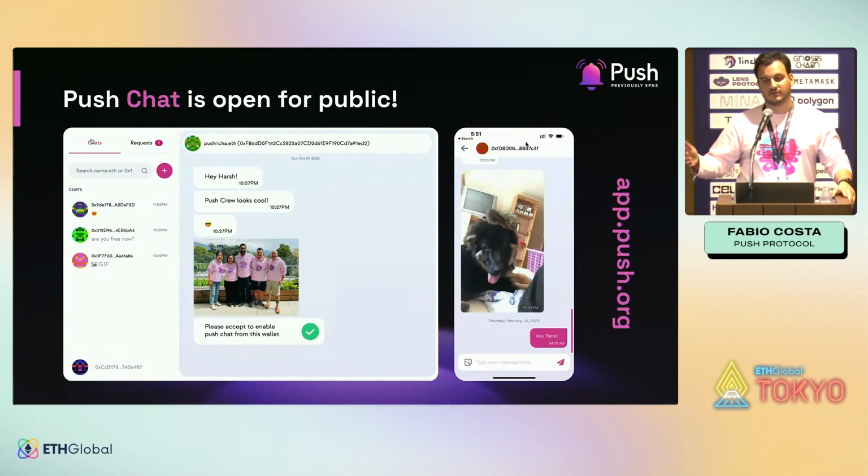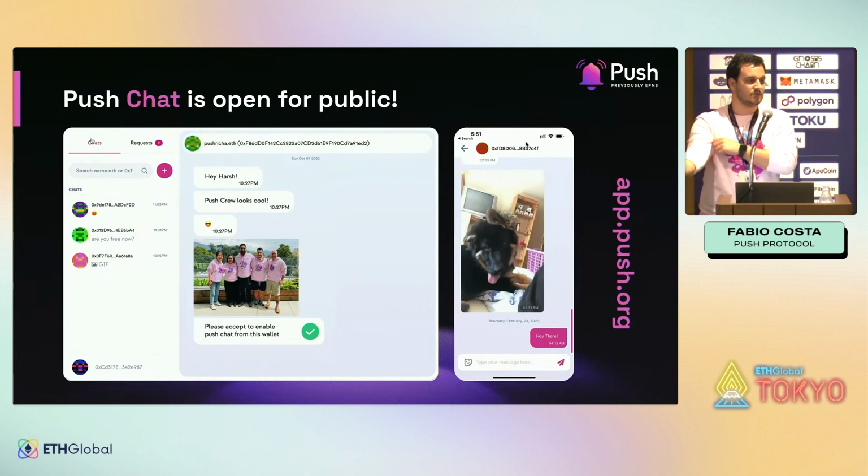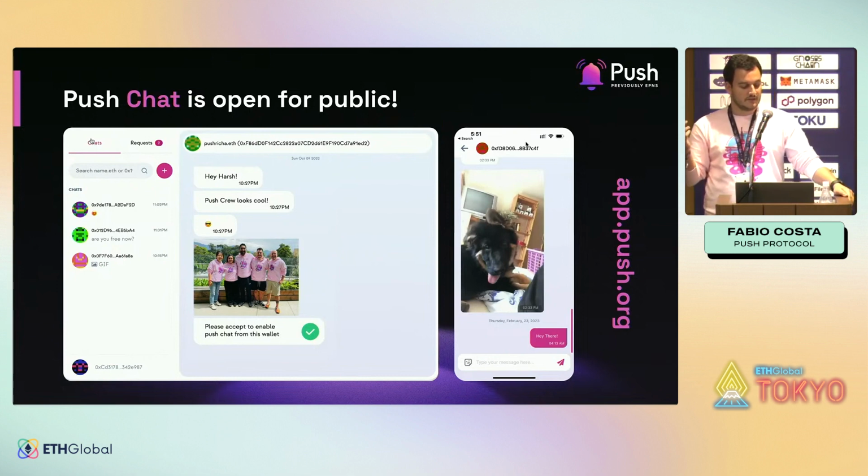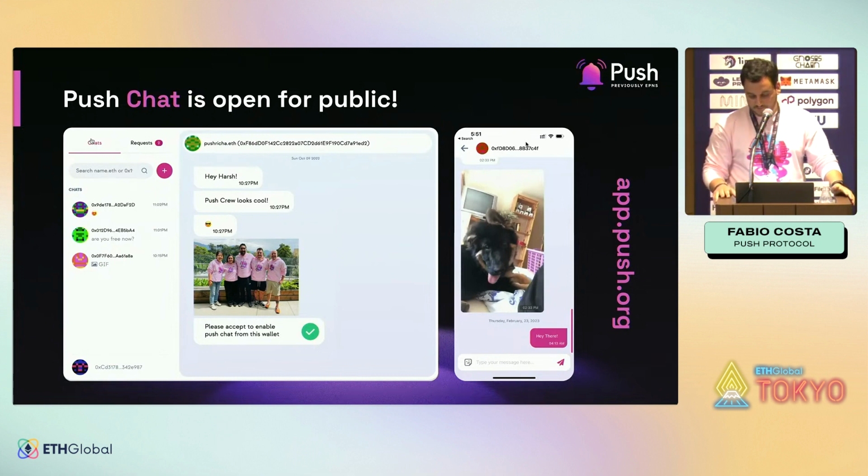And of course, in the future, we're going to be able to fine-tune the notifications. So probably I just want to receive a notification for that user, but not for that other user. So then we can fine-tune this. But the goal is that the end user will always have control of what they want to get notified.